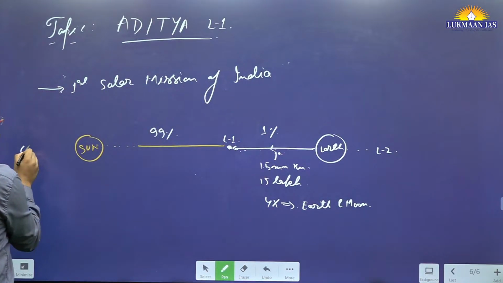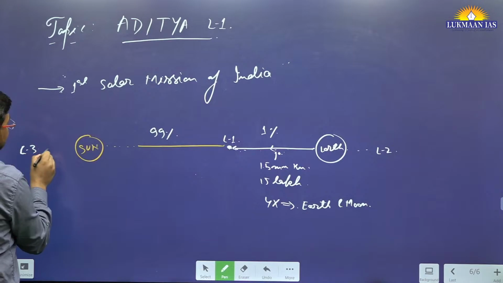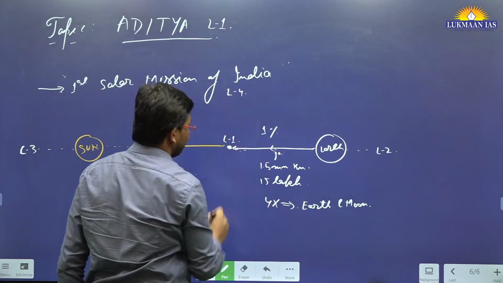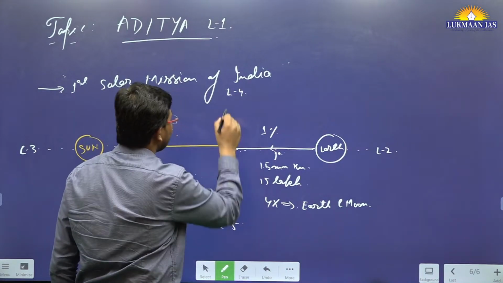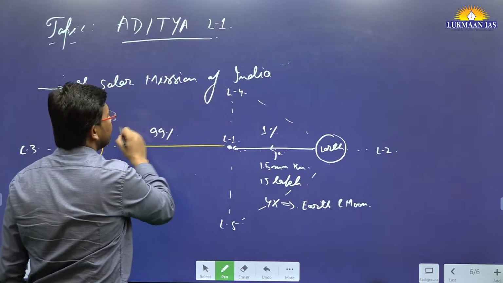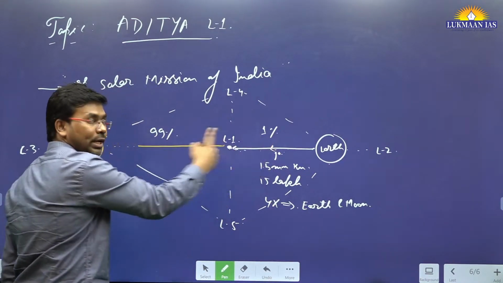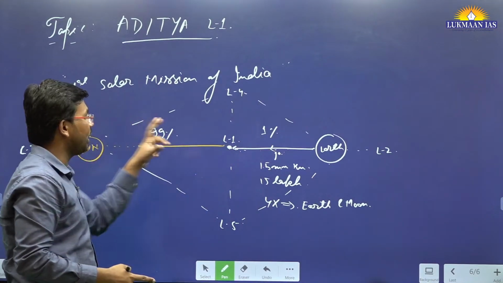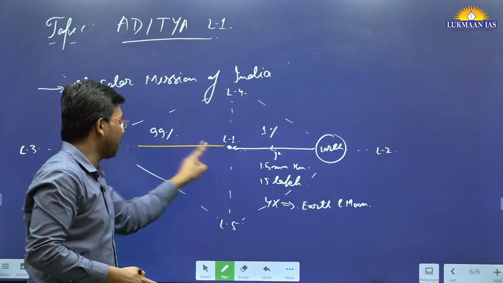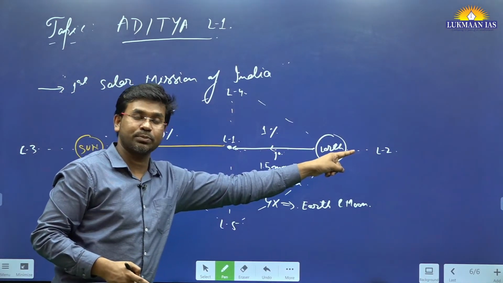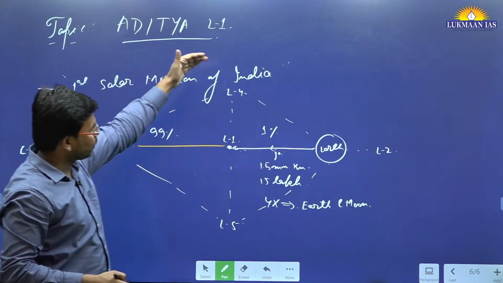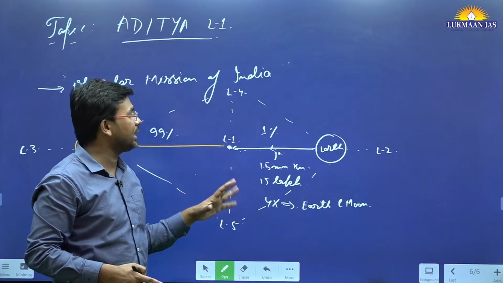L3 point will be opposite to the sun. This will be known as L3 point. The L4 point is located somewhere here, and L5 point is located somewhere here. So between two bodies like Earth and Sun, we have 5 Lagrange points. One between them, another opposite to the smaller body, the third one opposite to the larger body, the fourth one here, and the fifth one here. These are the Lagrange points.